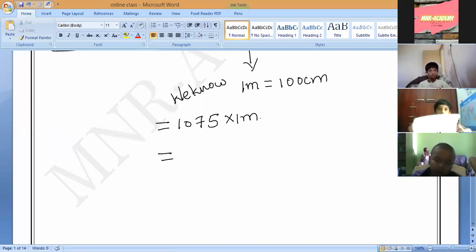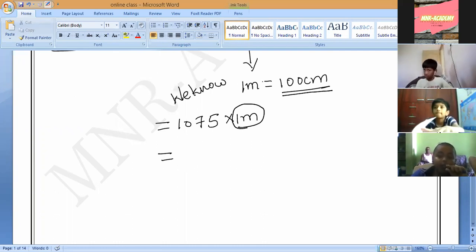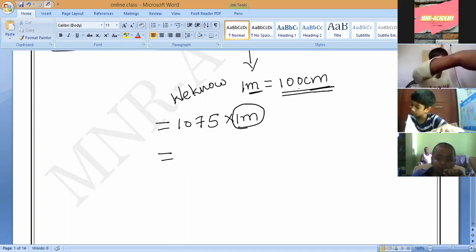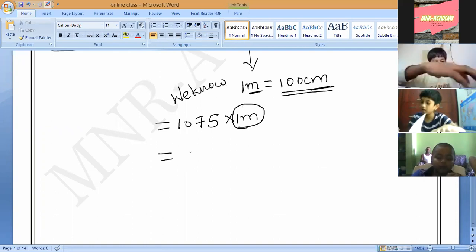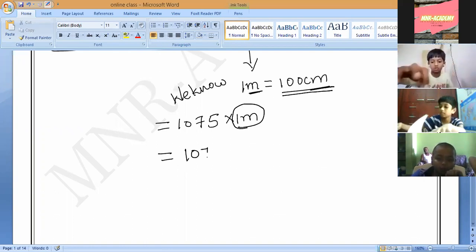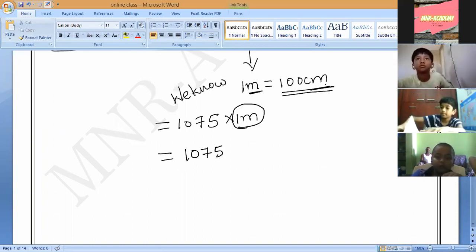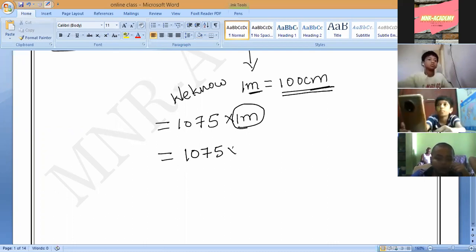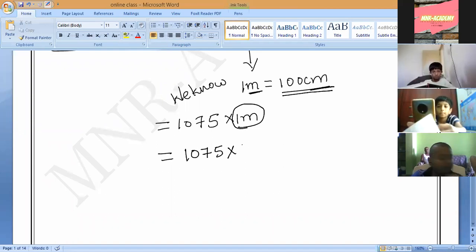So now 1 meter equals how much? Speak, Pranav. 1/100 centimeters? Wrong, Lohit. Don't get confused. We are converting meters to centimeters. So 1/100 or into 100? Be careful, Lohit, don't get confused. We are converting bigger to smaller. So multiplication. Understand? Yes sir. So 1 meter is equal to 100 centimeters.